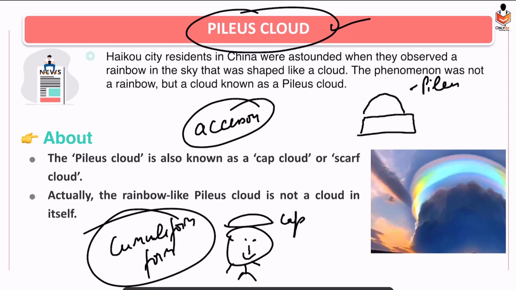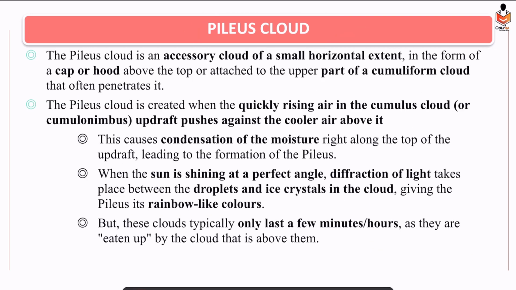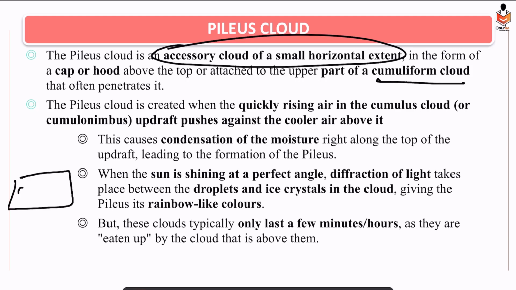Cotton-shaped clouds. Okay. So these are accessory clouds, and they look like cap clouds. Cap cloud means cap of a cloud, or scarf cloud means scarf of a cloud. So an accessory for a cloud. And they look like a rainbow, but they are not a rainbow. Right? So they are accessory clouds of a small horizontal extent, and they are part of cumuliform clouds, as I already said. So how are they formed? Basically what is happening, suppose this is a cumulus cloud.